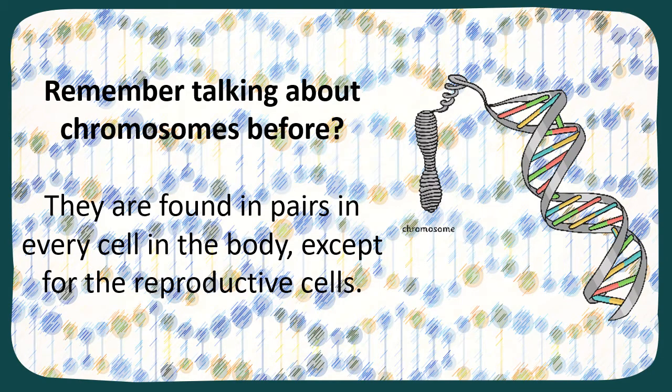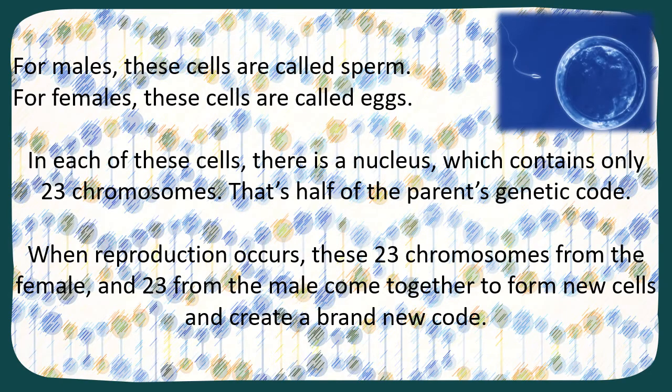So this is why this task was so easy, and this is why even babies can do it. So remember we talked about chromosomes before. They're found in every single cell in the body in these pairs, but not in the reproductive cells. So let's talk about that because that's important. For males, their reproductive cells are called sperm, and for females, their reproductive cells are called eggs. If you're having a little snigger at home, then pause the video now. But this is science. This is how reproduction happens, guys.